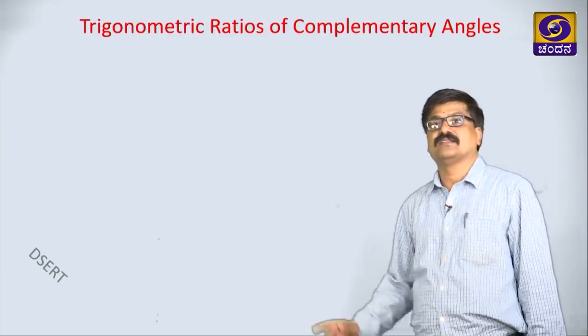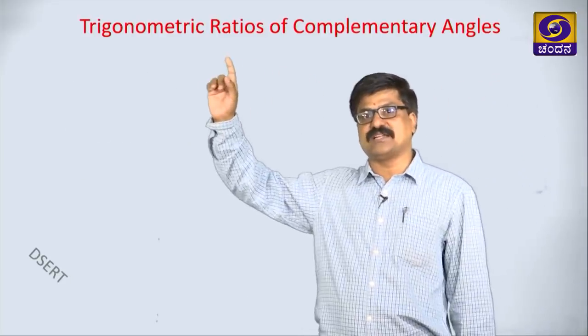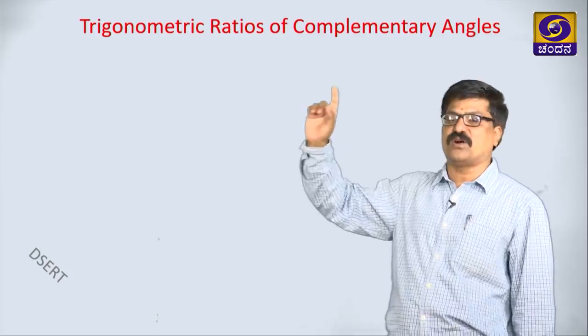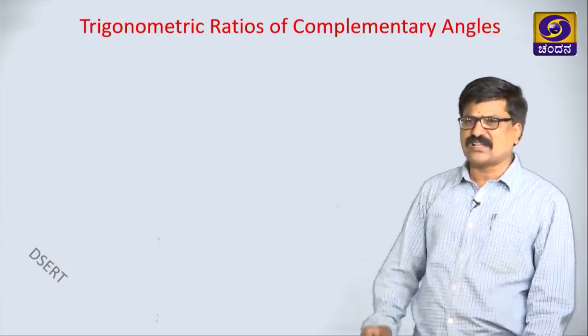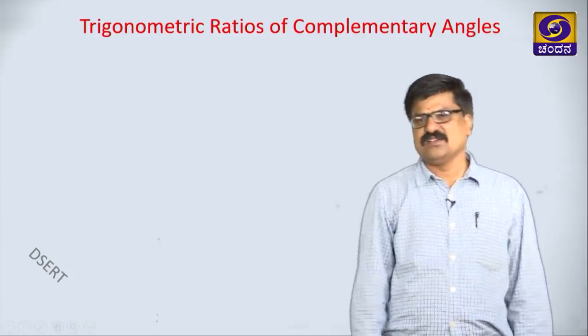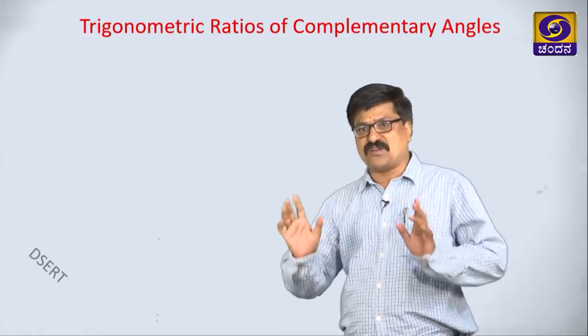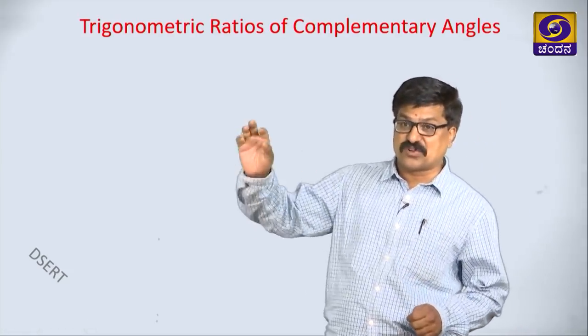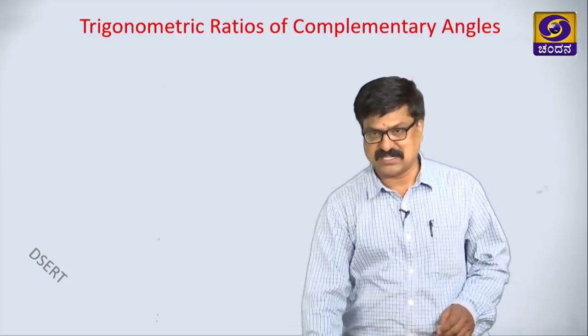Let us take the next concept, that is trigonometric ratios of complementary angles. What are these complementary angles? We know very well, if the sum of any 2 angles is equal to 90 degrees, they are called complementary angles.